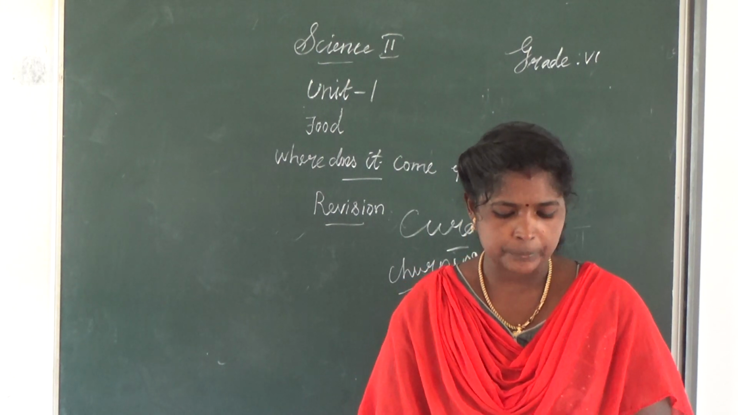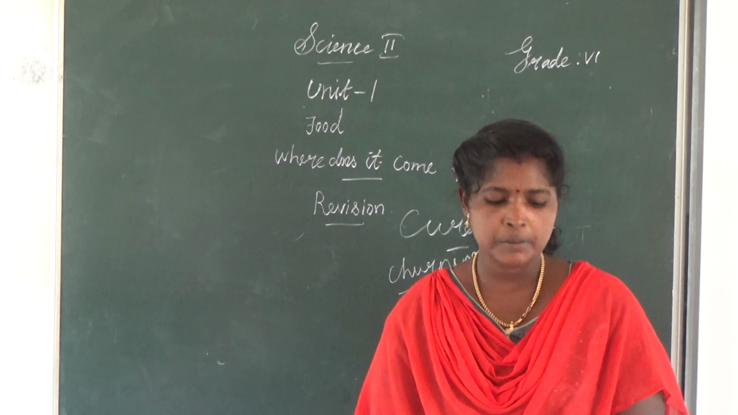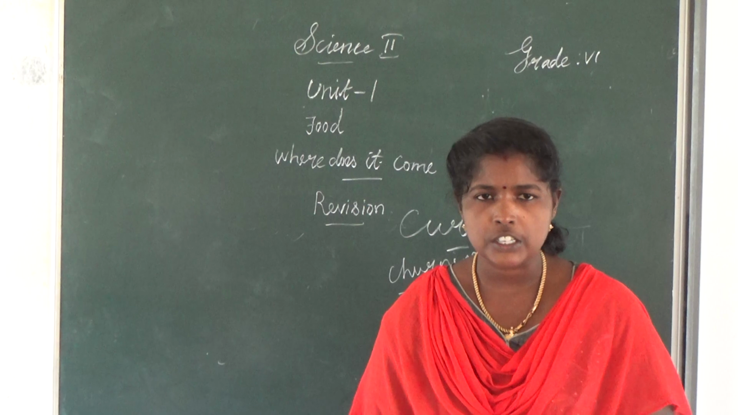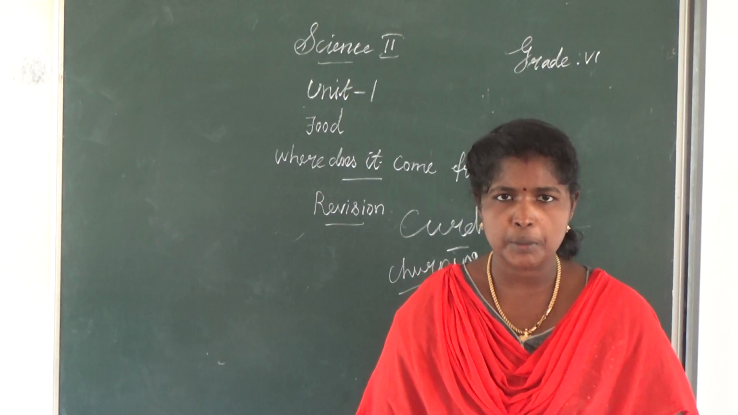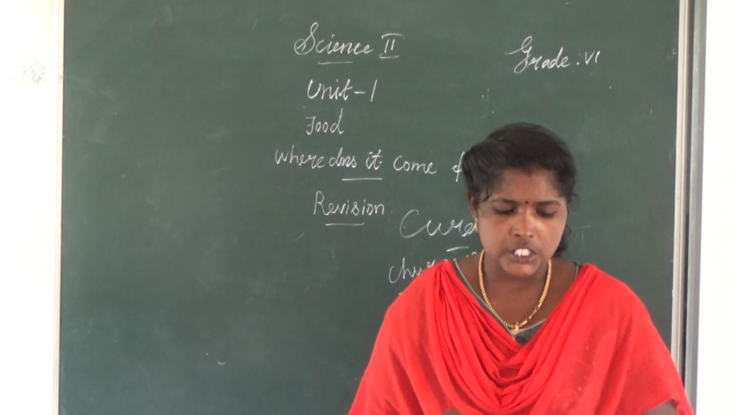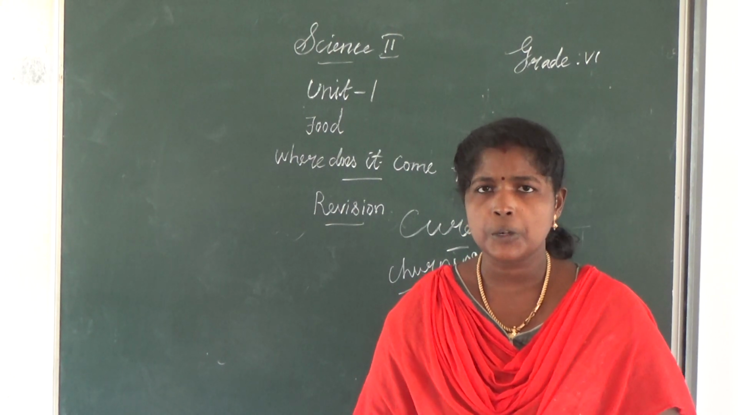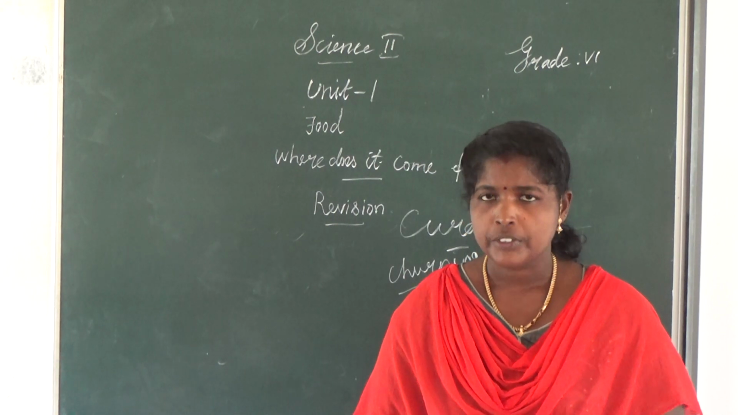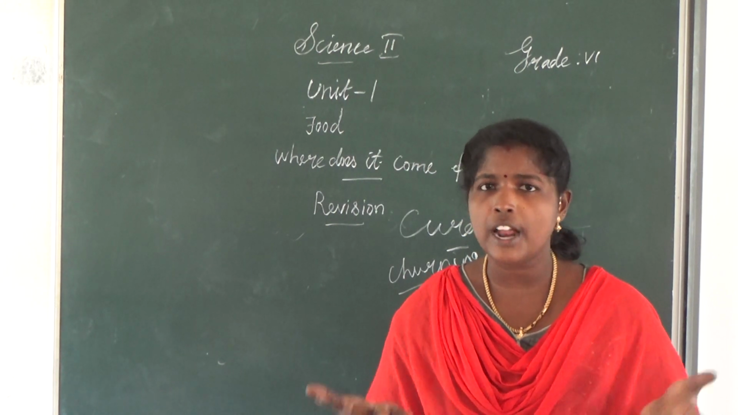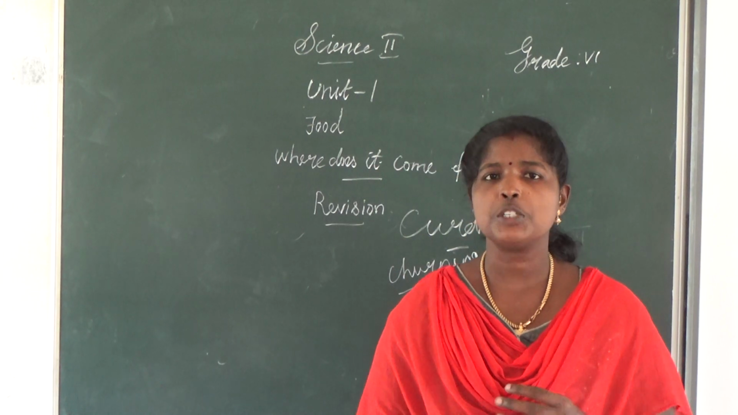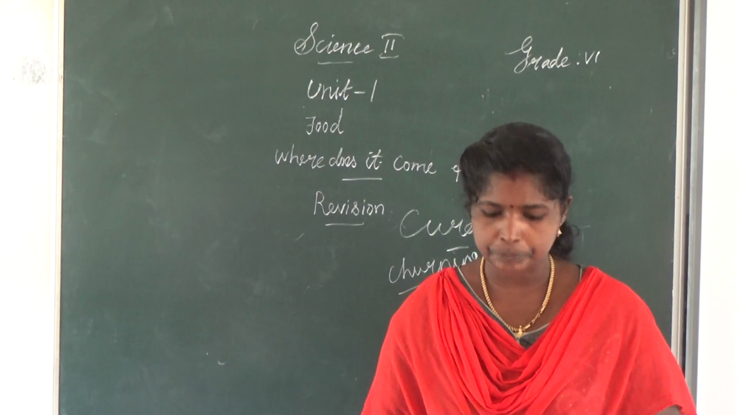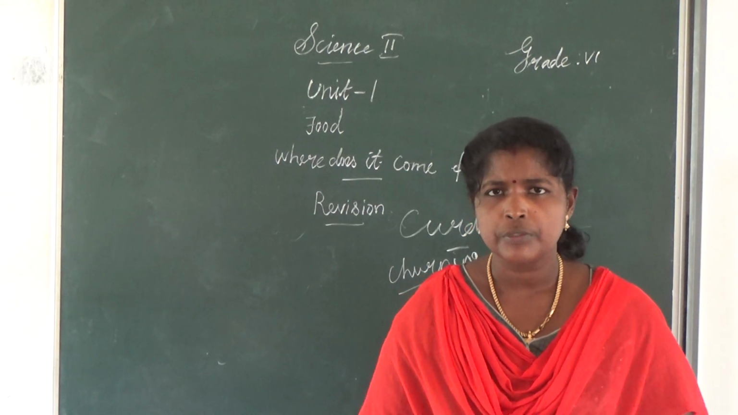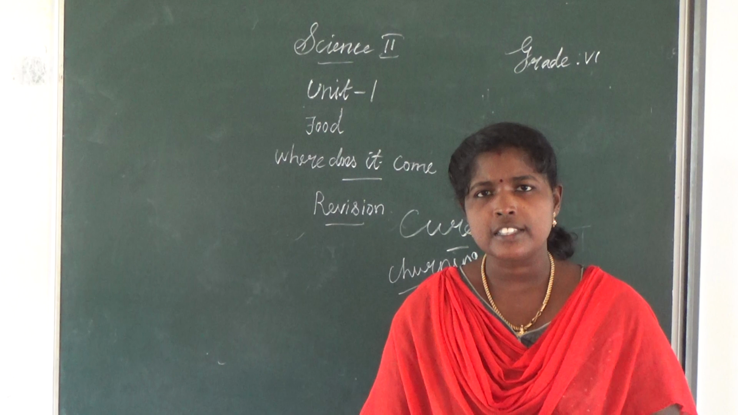Then root. Name some food that we get from root. Carrot, beetroot, turnip. These are some of the examples. Which part of the plant is potato? Underground stem. Which part of the plant is sugarcane? Stem. Which part of the plant is onion? Underground stem. Then which part of the plant is cabbage? Leaves. Which part of the plant is cauliflower? Flower.